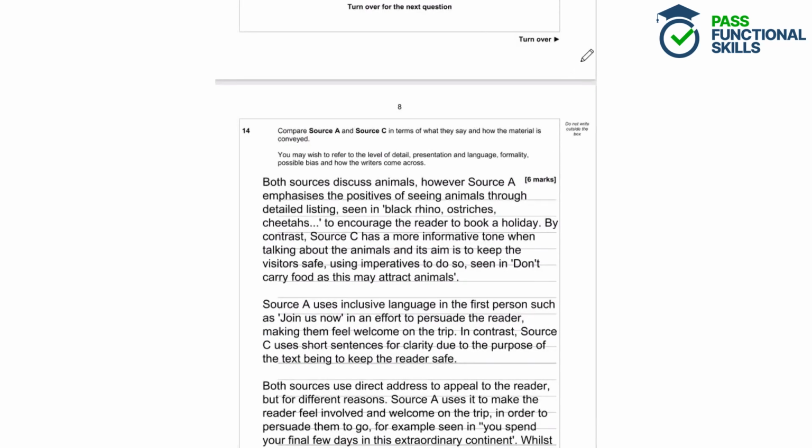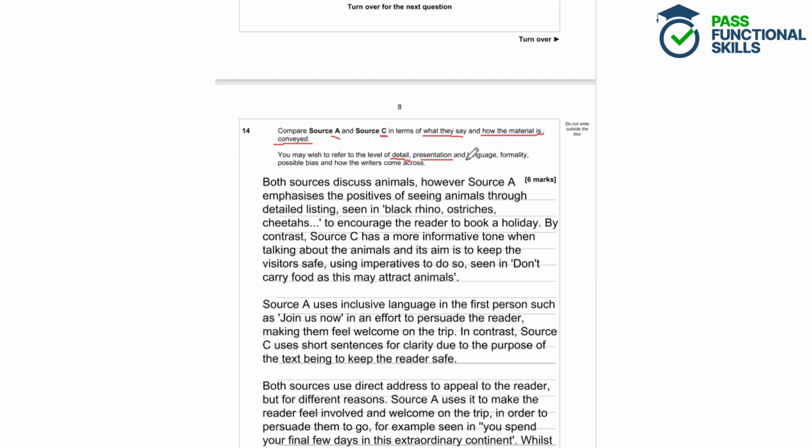Compare source A and source C in terms of what they say and how the material is conveyed. You may wish to refer to the level of detail, presentation and language, formality, possible bias, and how the writers come across. So here we're comparing source A and C. Make sure that you don't include anything about source B in your answer. And we want to find out what they say and how the material is conveyed. So how are they saying it? And that includes detail, presentation and language features.